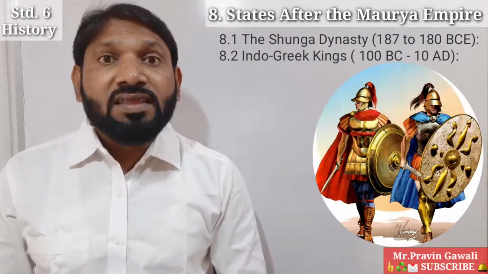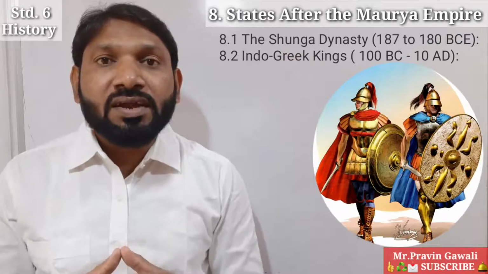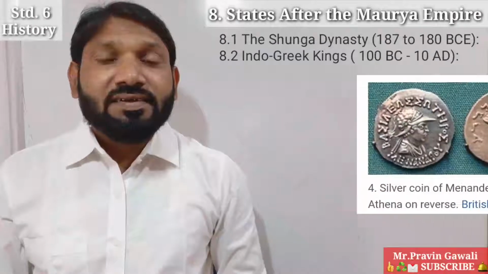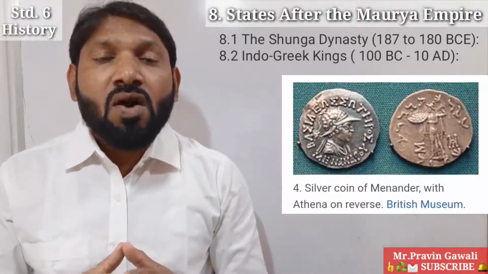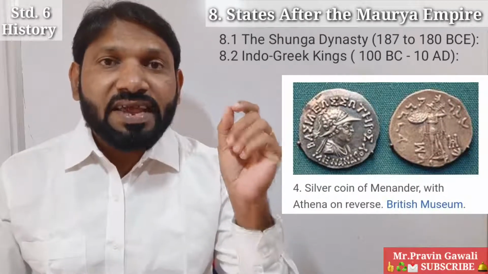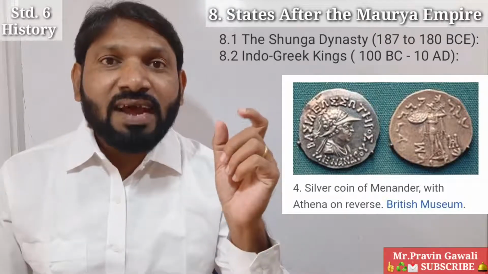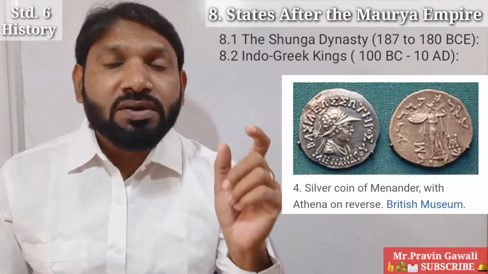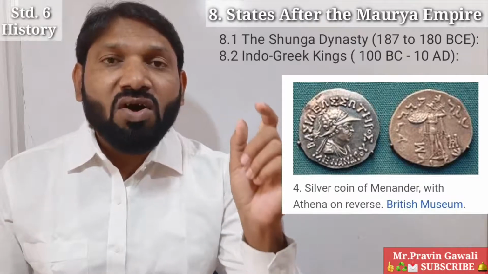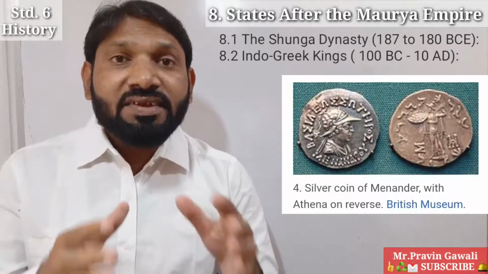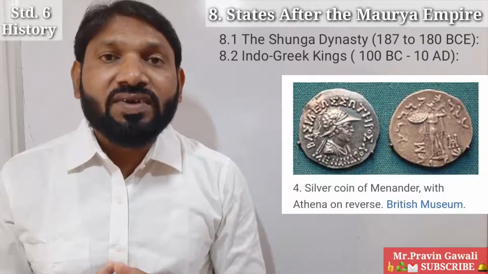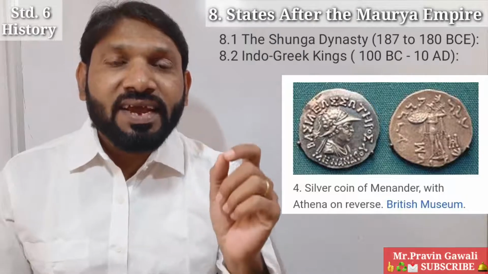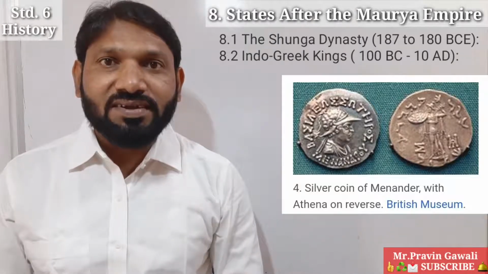And students, these kings were very important in reference to the history of coins. They had the tradition of putting the picture or image of the king on one side of the coin, and on the other side of the coin they put the picture or image of a deity. This tradition of putting images of king and deity on coins took root in India afterward.